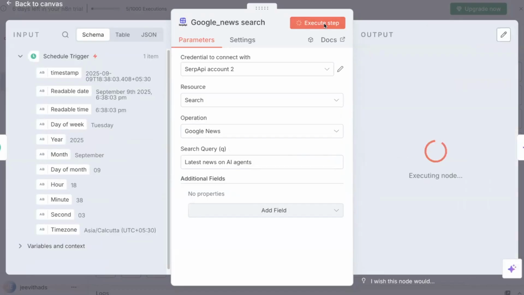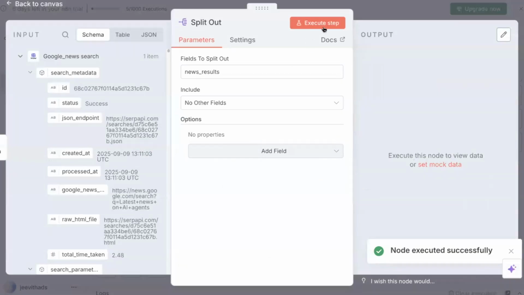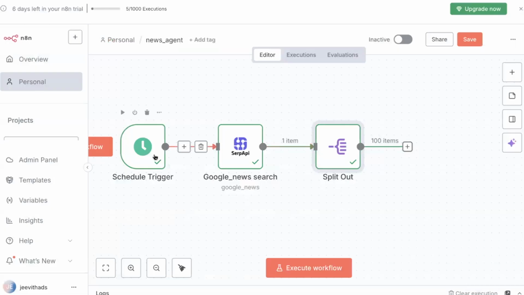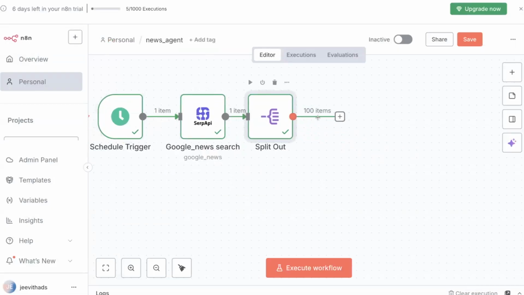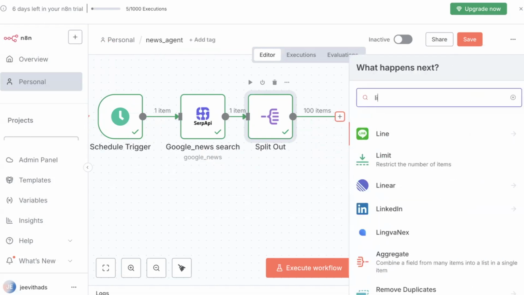Let me just execute. Okay, and split out. Let's execute again. Well, it's giving me 100 items now. That's amazing. So schedule trigger is done, Google News search is done, split out is done. Now what is important is I don't want to read all 100 items. Who will have the patience, right? Let's read only the top news articles.